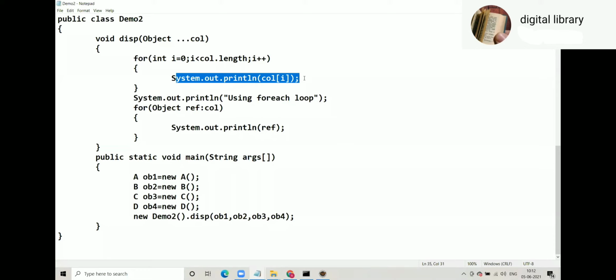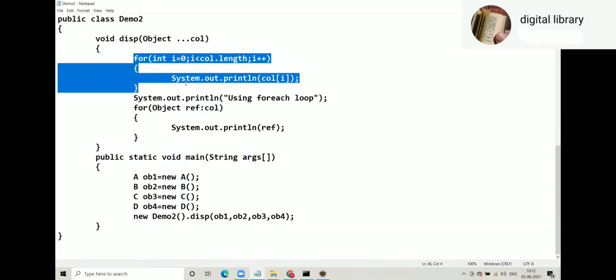Reference. So when we print a reference, what happens in Java? The toString method gets called. Exactly right. That means in this for loop, we are calling the toString methods of OB1, OB2, OB3 and OB4, right? So we can expect that output.